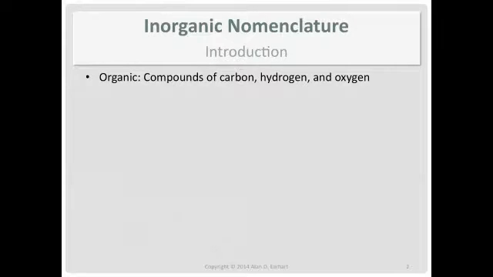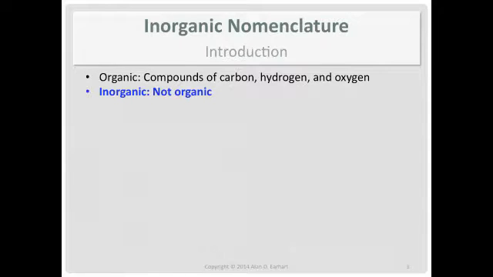Now you need to learn how to name inorganic compounds. Nomenclature means rules for naming things. What we're not going to work with are organic compounds. The word organic comes from organism. That's a whole separate classification of compounds. Acetone, ethanol, and diethyl ether are all examples of organic compounds, and we'll leave that for a later class.